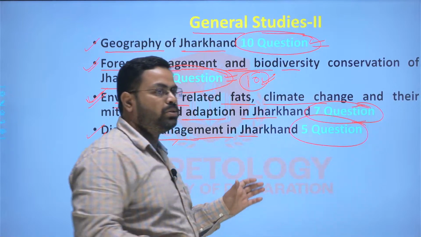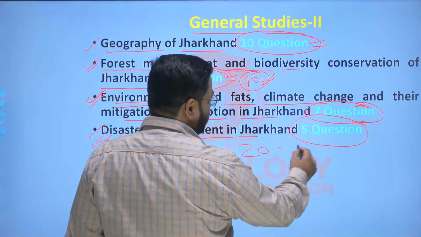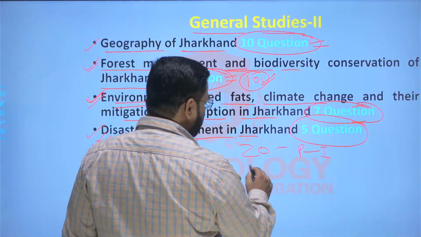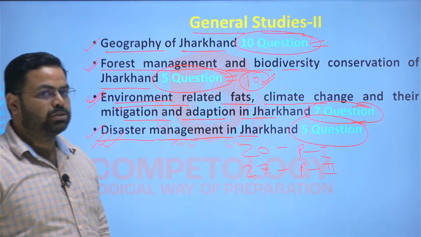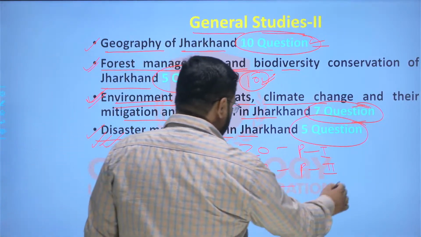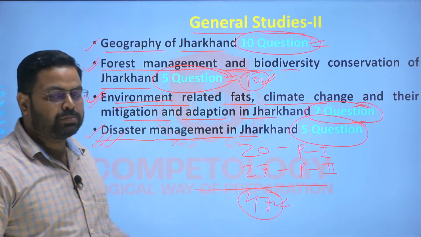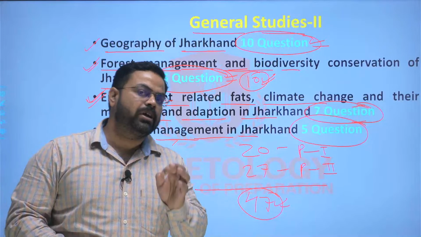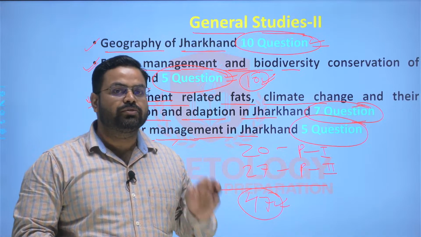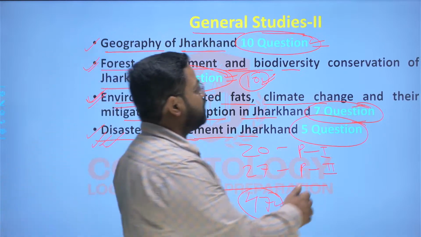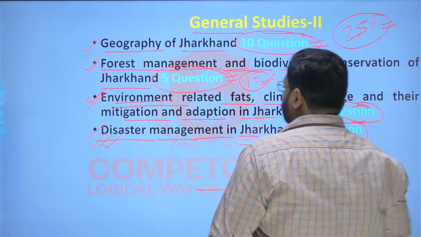So here in total you can see that 20 questions will be there from geography in paper 1, as well as 27 questions from geography in paper 2, and in total around 47 questions. It may go a bit above or below, but around 47 questions will be asked in the prelims examination out of 200 questions. That is roughly 25% of the weightage in the prelims examination goes to the